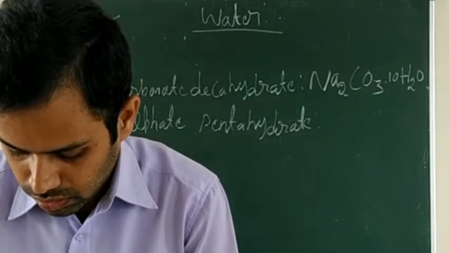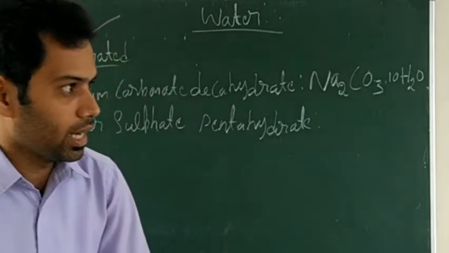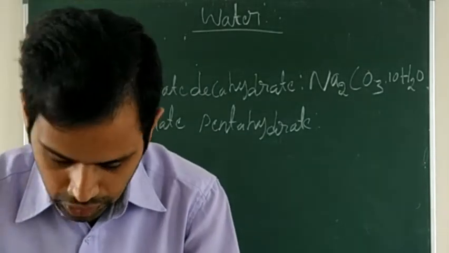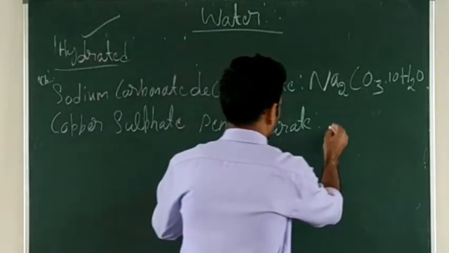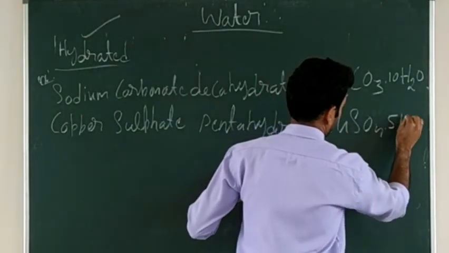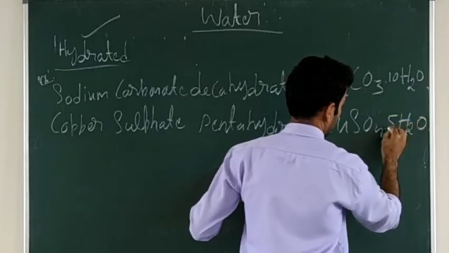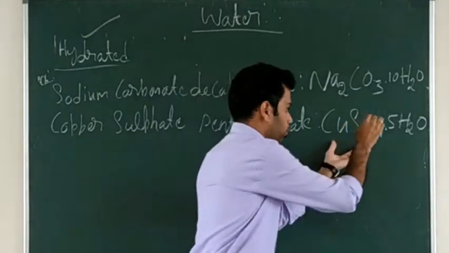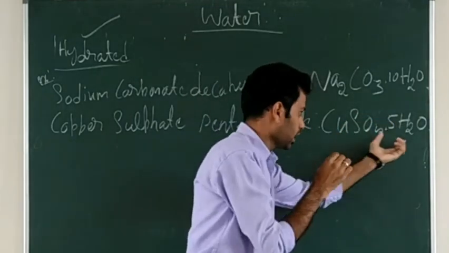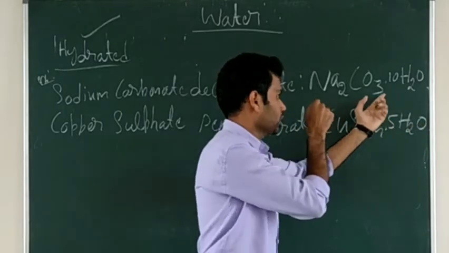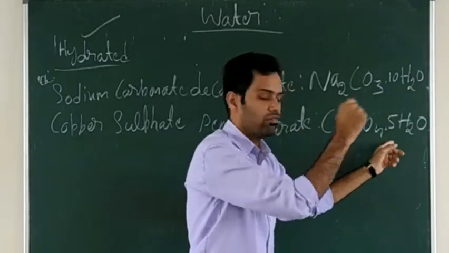CuSO4. Penta stands for how much? 5, pentahydrate. So CuSO4 5H2O. After writing the chemical formula, put one dot there. Then write how much water content is there. Decahydrate, dot 10H2O; pentahydrate, dot 5H2O.